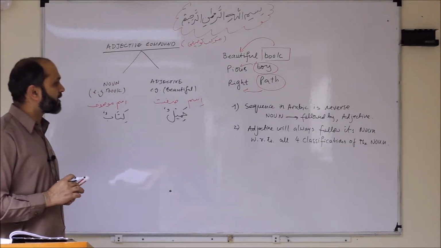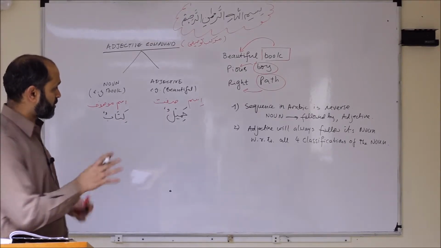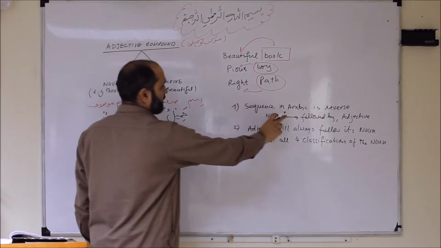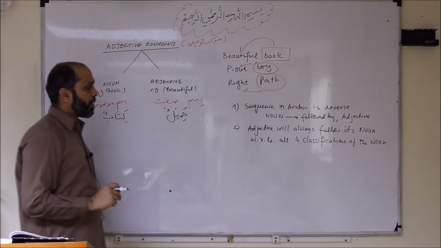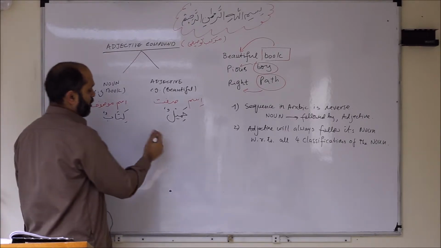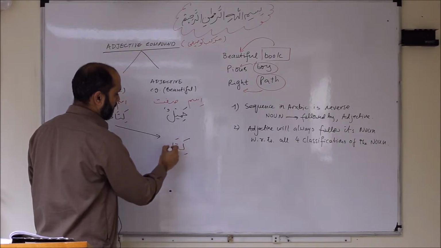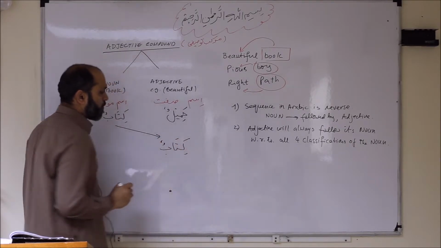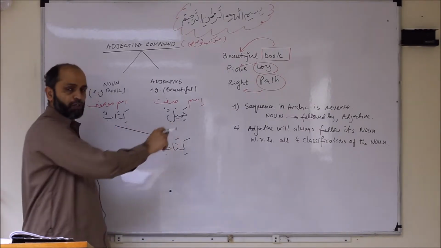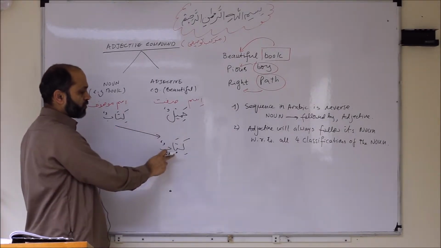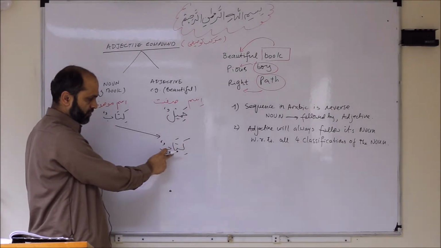Now we want to make it an adjective compound. We first take the 2 words, and first we bring the noun. So the noun will come first, so it becomes kitabun, the main noun that we are talking about, followed by the adjective. What is the adjective? Jamilun. But jamilun should now follow kitabun with respect to status. It is rafa, this is in rafa.